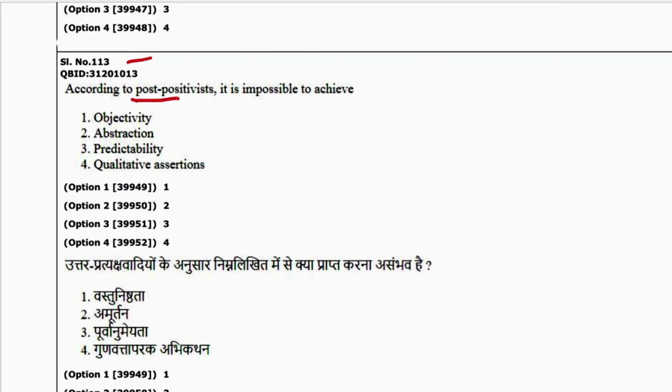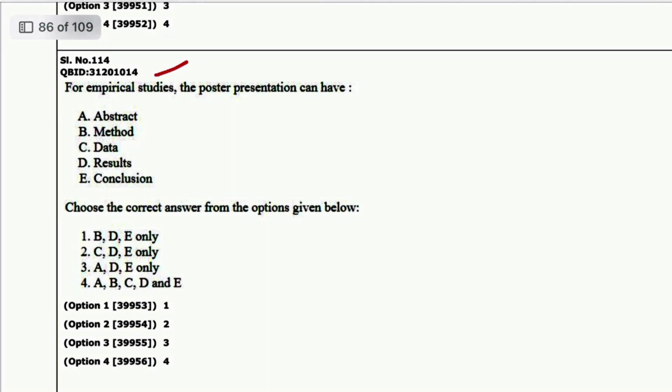According to post-positivist, it is possible to achieve objectivity. 1 is the answer. Next is 14. For empirical studies, the poster presentation can have abstract, method, data, results, conclusion. All of the above. 4 is the answer.